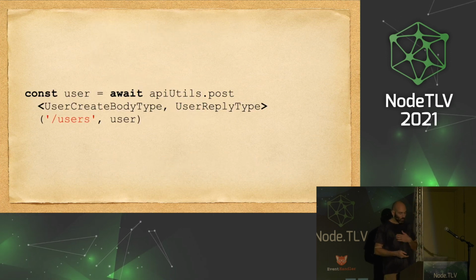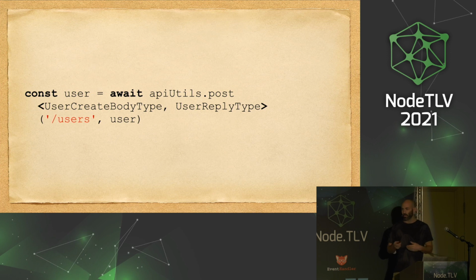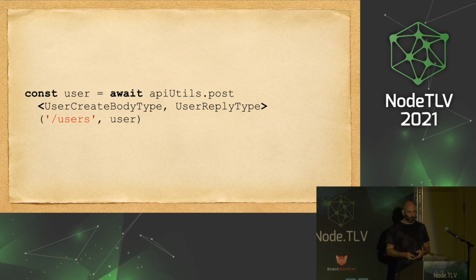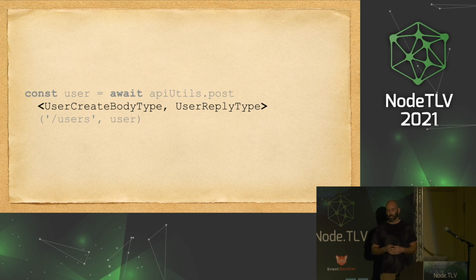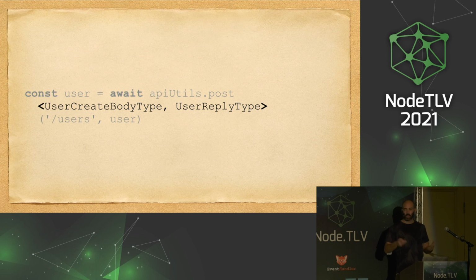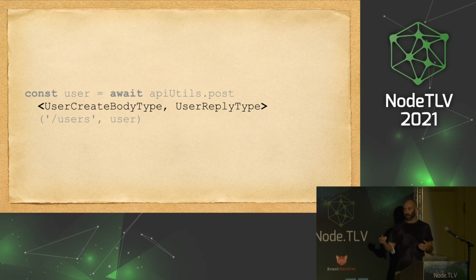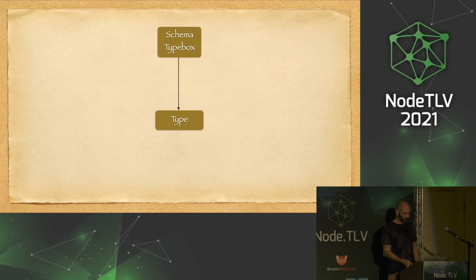And for me, the coolest part is that we use the same type definitions in our API utils, in our frontend or in other clients that consume our API. And this is like magic. It drastically reduces the integration bugs, especially if you have a front-end team and a back-end team, and they can agree on a schema in advance. We generate the type definitions, and then we know that you talk the same language.